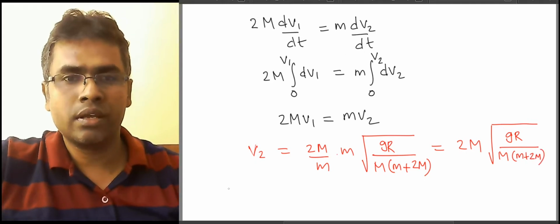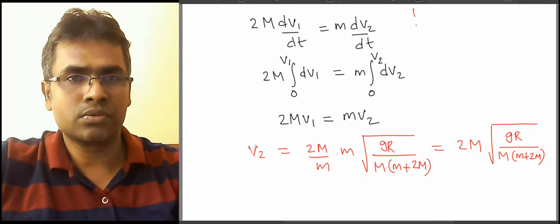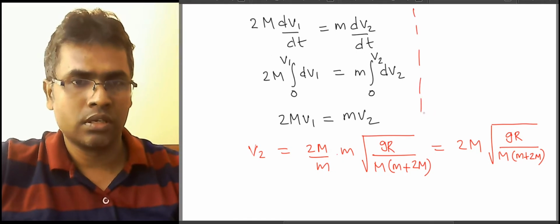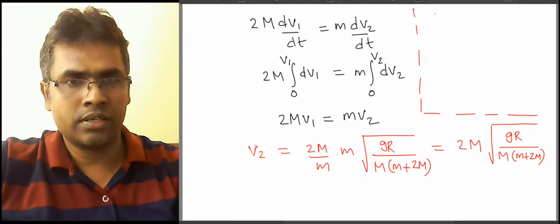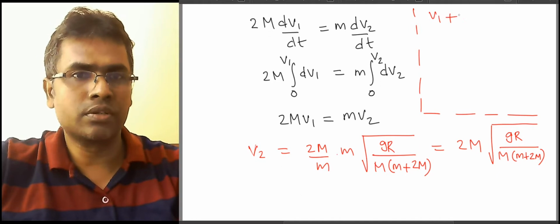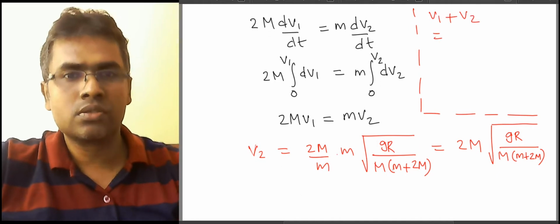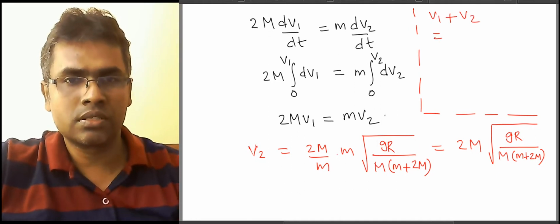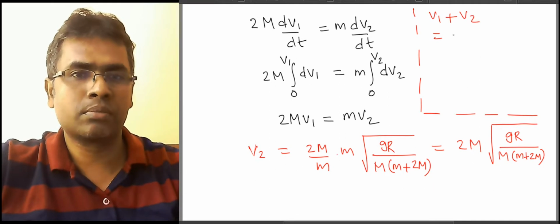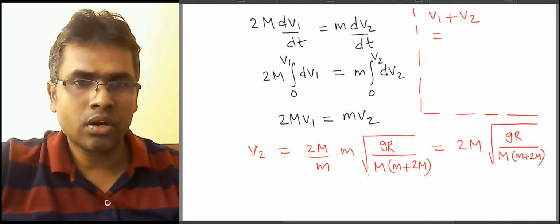Now, if I write v1 plus v2, that's the relative velocity. So v1 plus v2 is the relative velocity. So v1 was this. Maybe just write the common factor out.